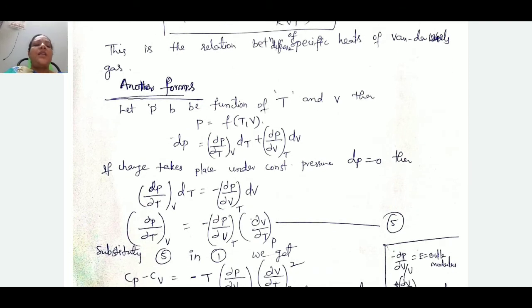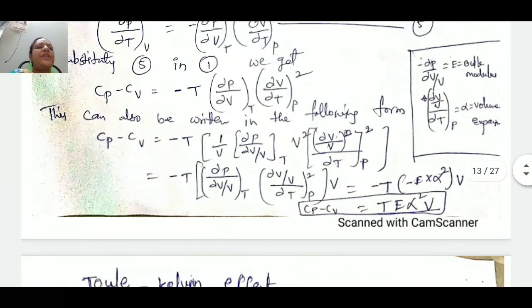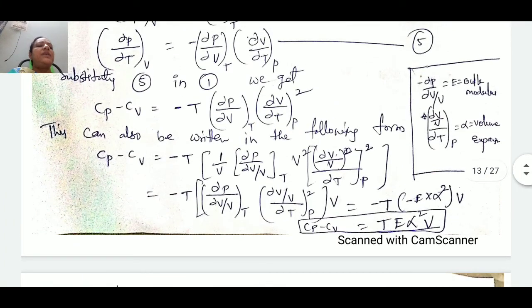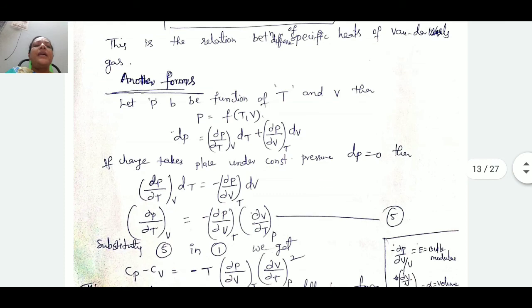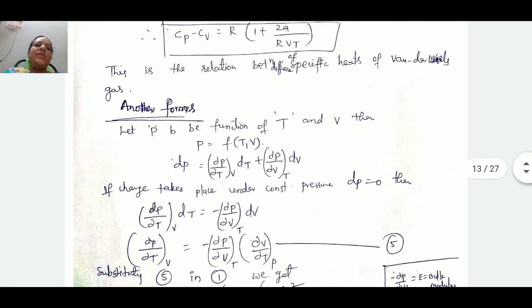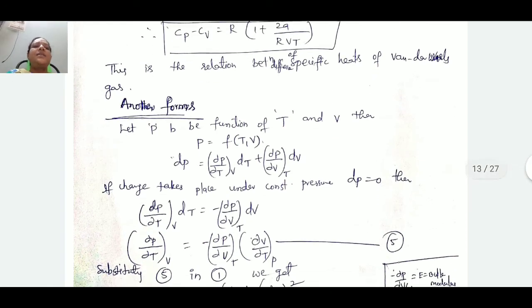Sometimes it may be helpful in explaining the processes, that is Cp minus Cv can be written as T E alpha square V, in terms of volume expansion and bulk modulus. This is also an important relation. Just give a glance through this derivation part.